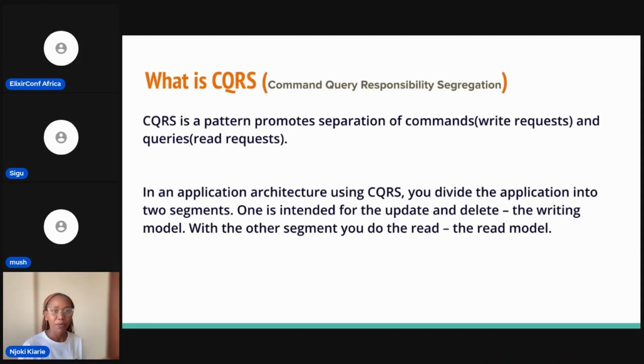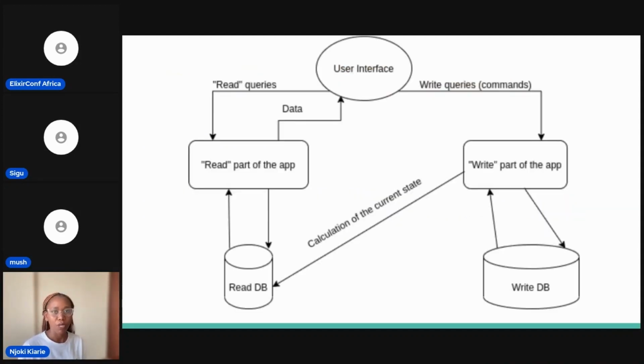And we can further break this down into having the read DB and the write DB. So the last part on databases is not exactly CQRS, but it's just a way of adding to CQRS. CQRS just means you separate the methods for read and the methods for write. But then if you want it to be more efficient, you separate the write DB and the read DB.